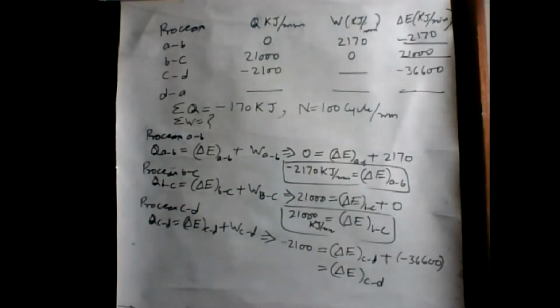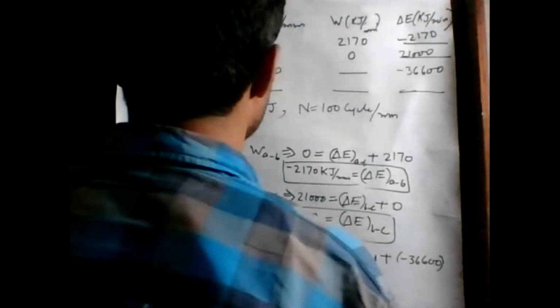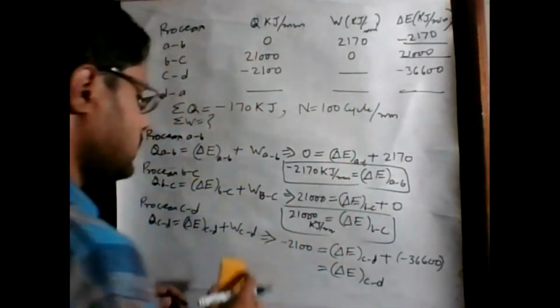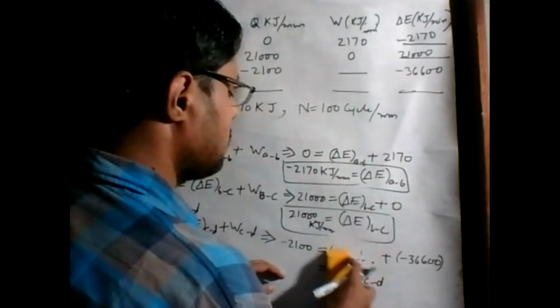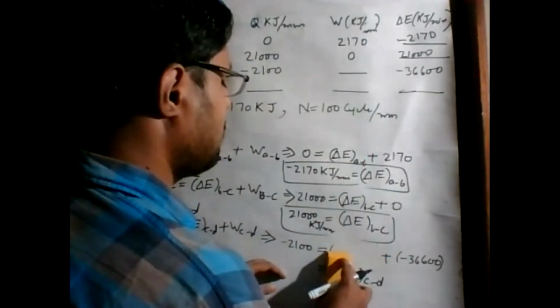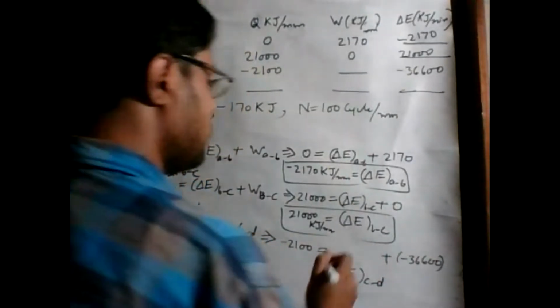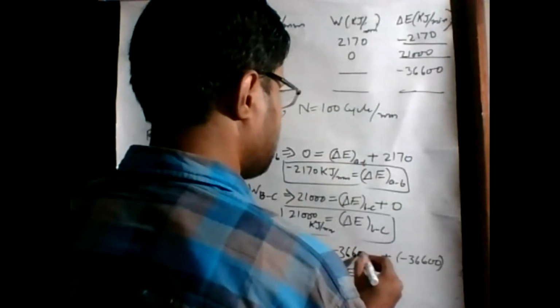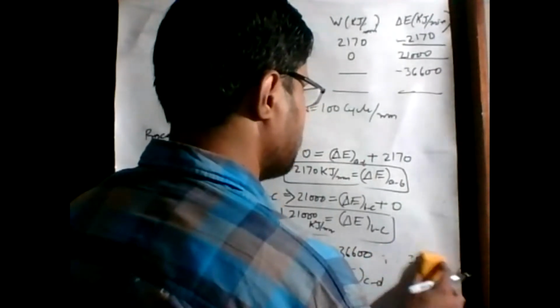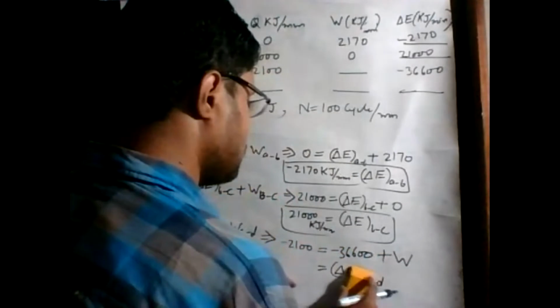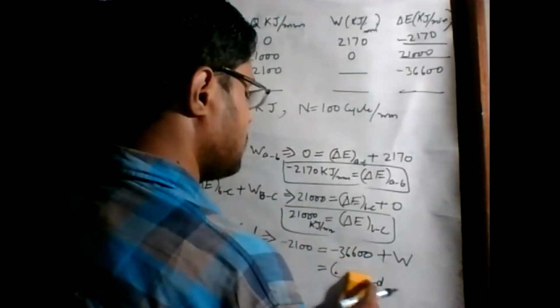Sorry, some mistake is here. In this problem, the second column is representing W. Okay, so here we know the delta E value, that is equal to minus 3660, and we have to find the W value. So what is W C to D?